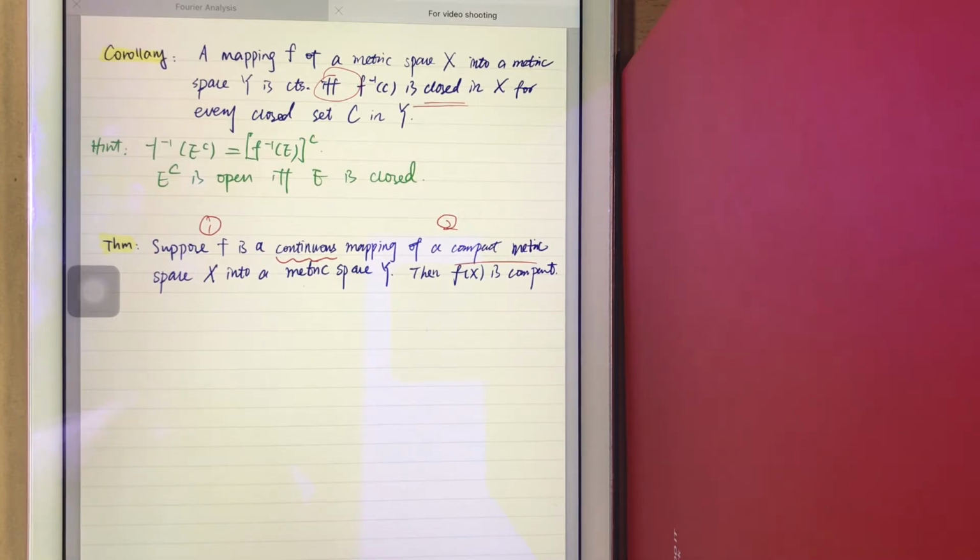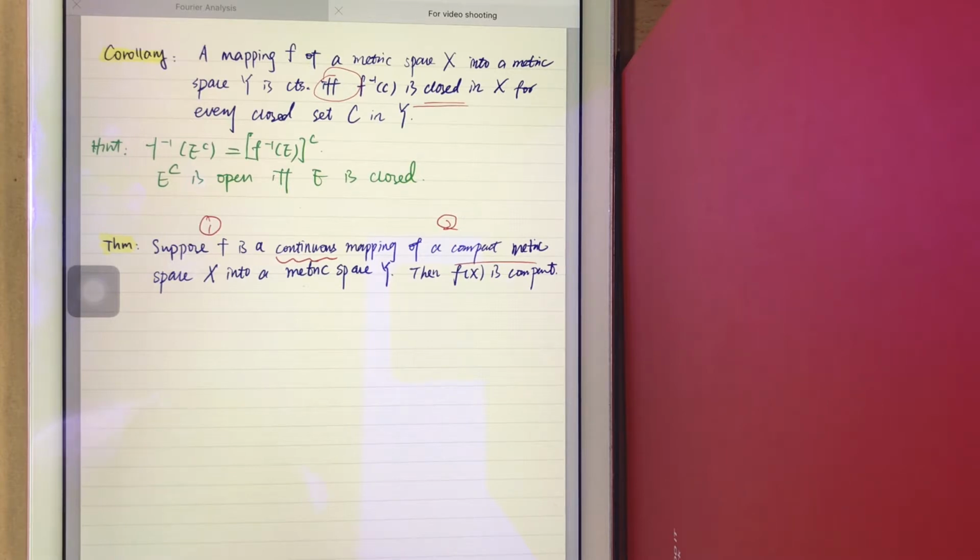So we have two conditions. The first is f is continuous. The second is its domain is a compact metric space, and the conclusion of the theorem says f(X) is also compact, and f(X) is certainly contained in Y, right?